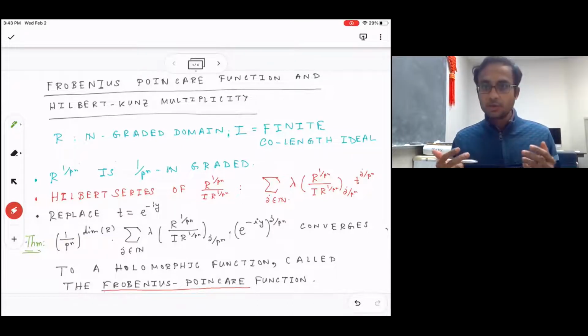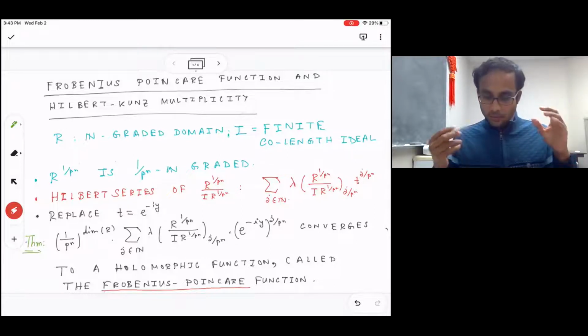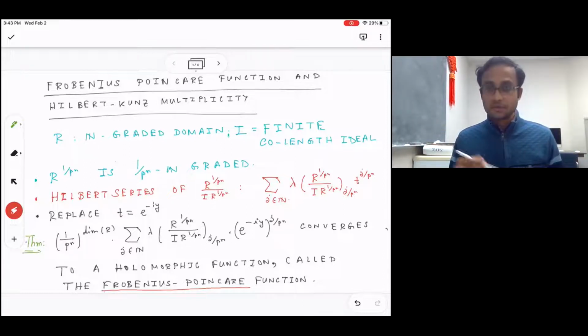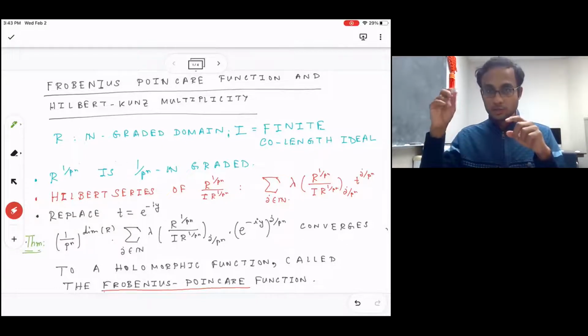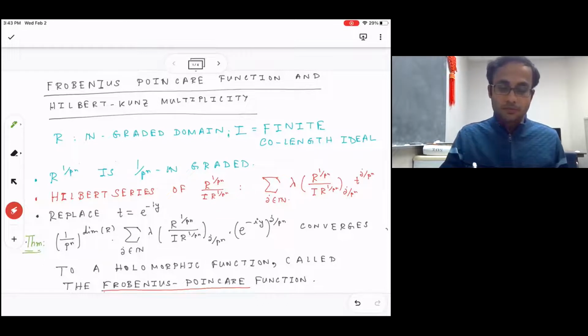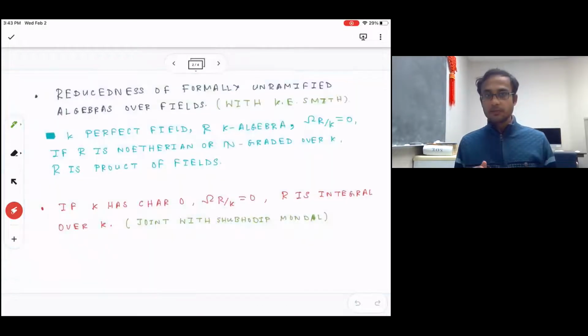So in examples, although a bit of a handful, I have shown that when, for example, the ring is dimension 1 or dimension 2, or it's a polynomial ring, the Frobenius-Poincaré function is just a polynomial in e to the power minus iy divided by (iy) to the power dimension of R, where y is the complex variable. So before working on Hilbert-Kunz multiplicity, I have thought about some general questions in algebra.